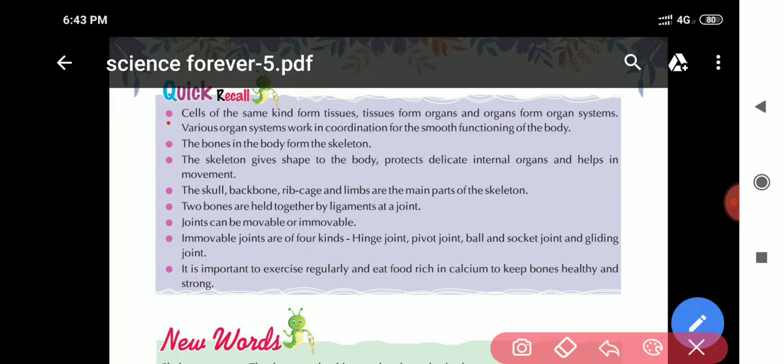First point, cells of the same kind form tissues, tissues form organs, and organs form organ systems. Various organ systems work in coordination for the smooth functioning of the body. So, cells make the tissues, tissues make the organ, and organs form the organ system. And the organ systems work in coordination with each other for the smooth functioning of the body.